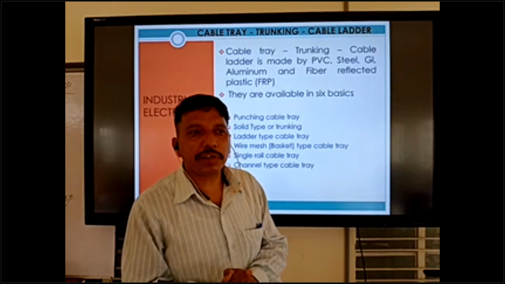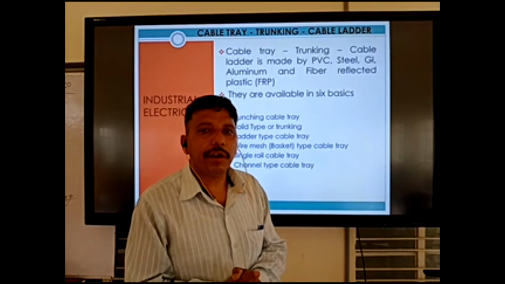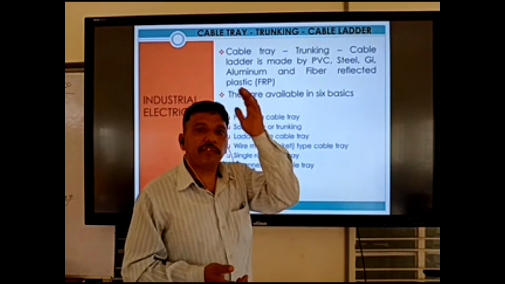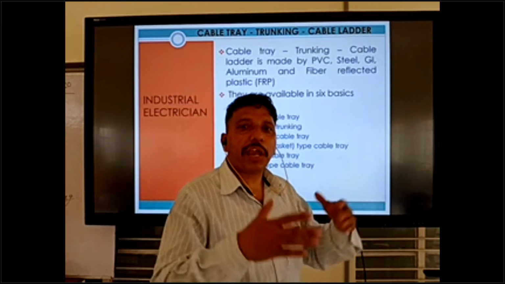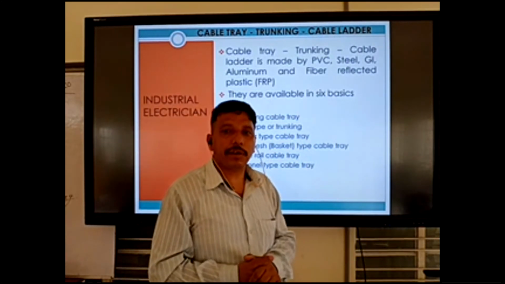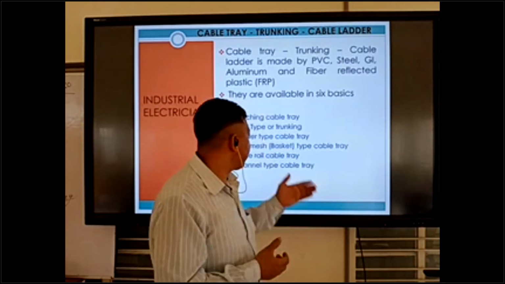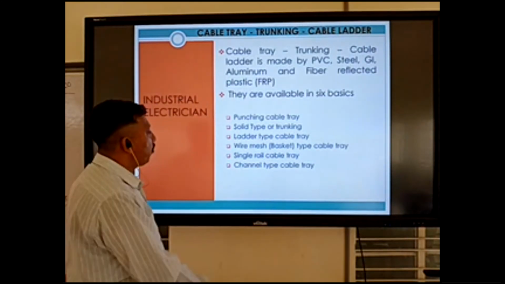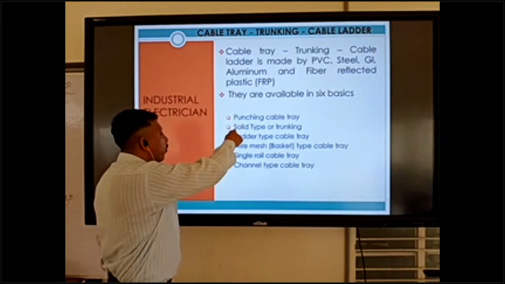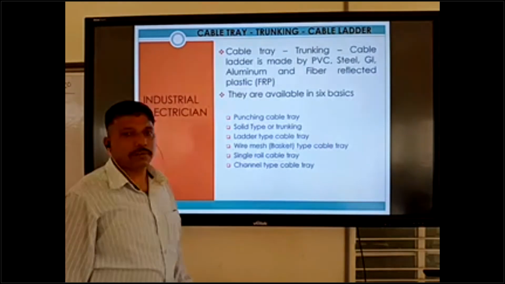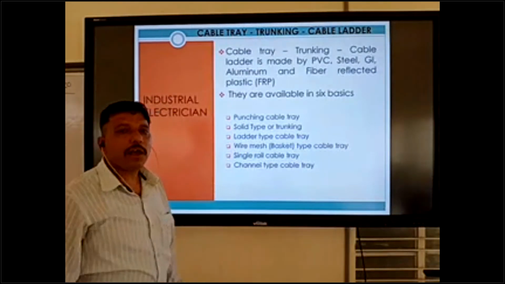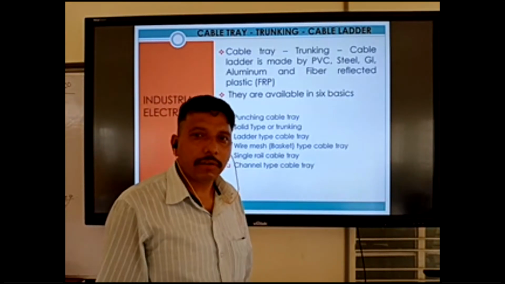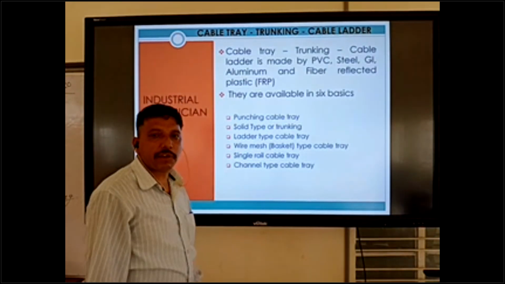Suppose one project inside has 40, 50 distribution boards, 20, 25 sub distribution boards, and 10, 15 main distribution boards. So we use big sizes of cable tray. This single rail and channel type we cannot use in the Gulf. Mostly the Gulf uses punching type, solid type, ladder type, and wireless type. Wireless type, basket type, we can use for control cable, data cable, computer cable.